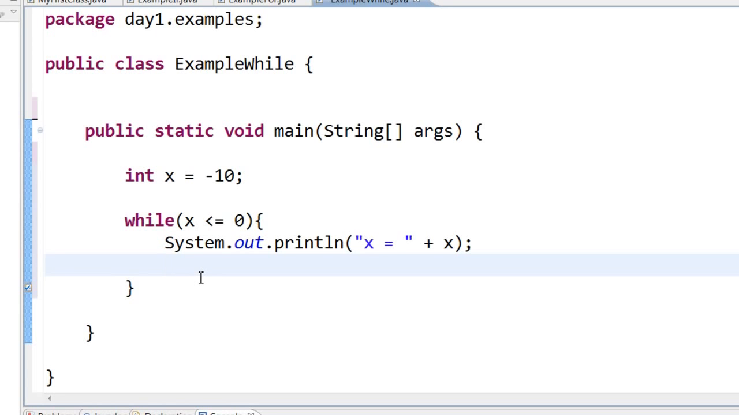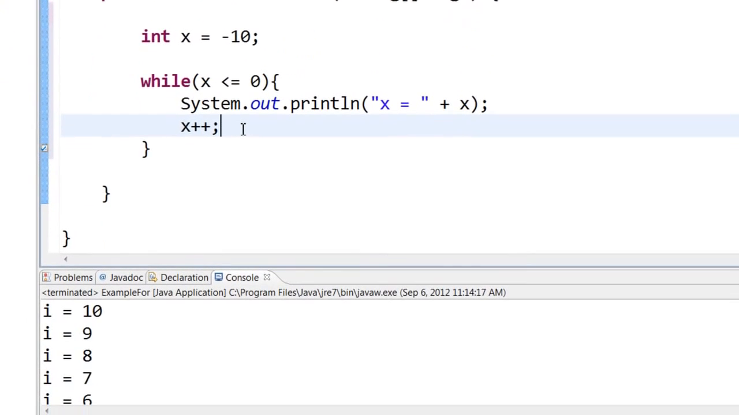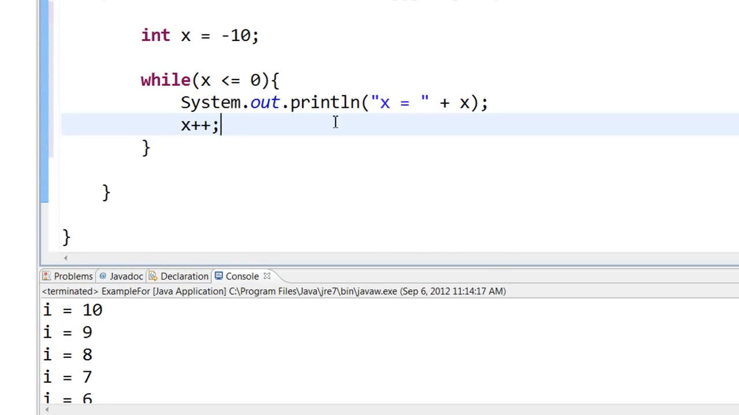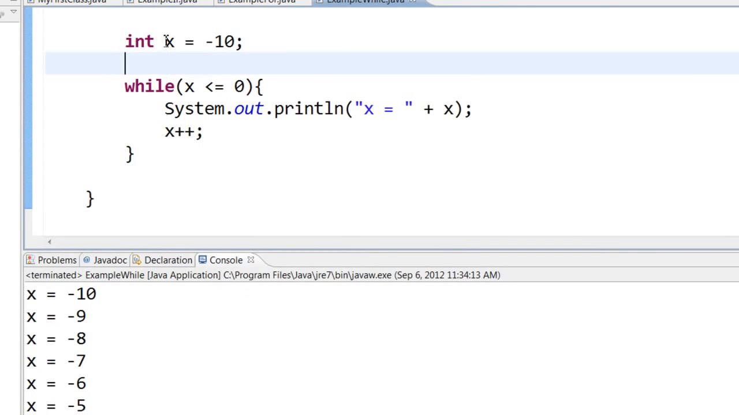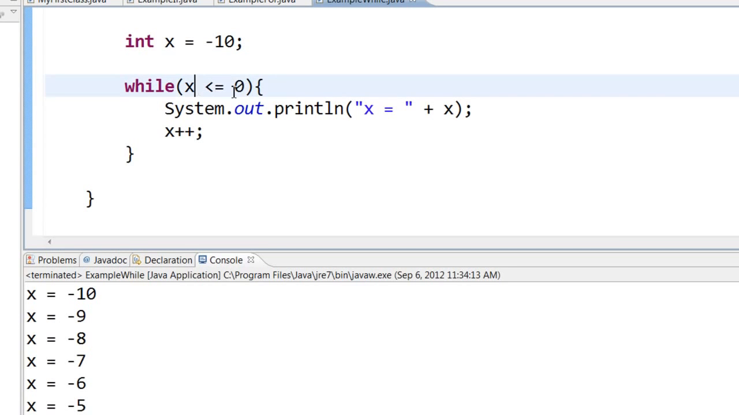We can increment the value of x by saying x plus plus, which is nothing but x = x + 1. Now let us save and run this. If you look at the result, x started at -10, and is -10 less than or equal to 0? Yes, it is. So print out x = -10. Then it will come and increment the value of x by 1. So -10 plus 1 is equal to -9. It will go back here.